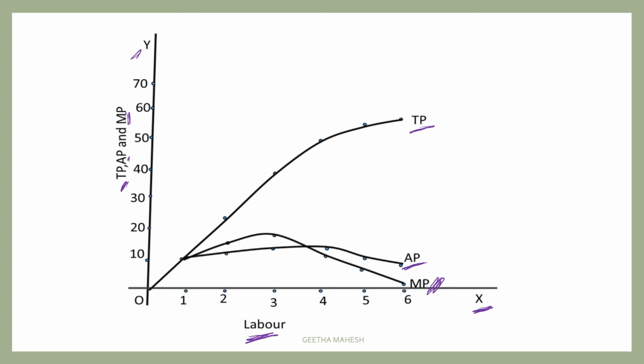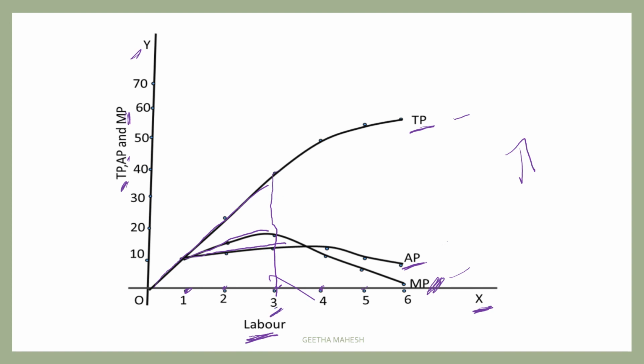When you increase employment of labor, the total product, marginal product and average product are all increasing till the third unit of labor.